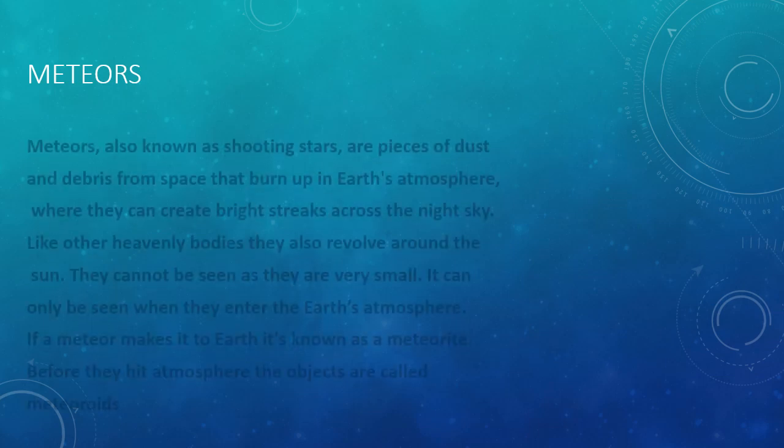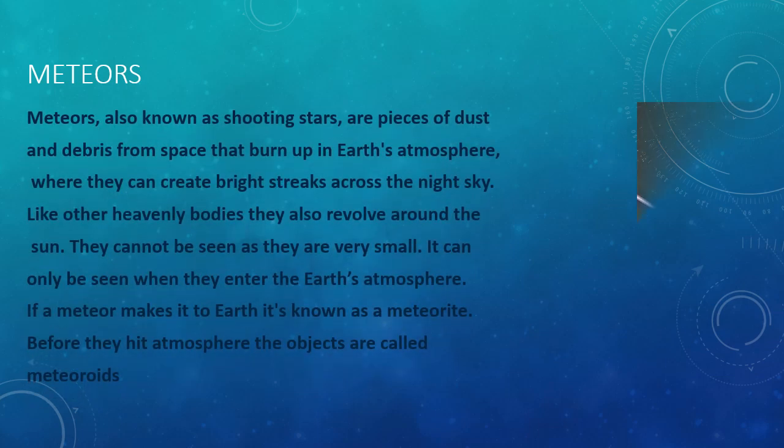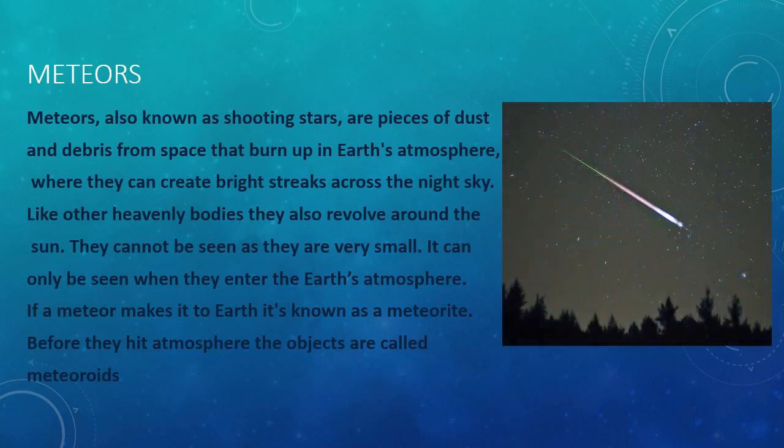What are meteors? At night, you must have seen some bright streak of light moving across the sky with great speed. These are called meteors. Meteors are also known as shooting stars, and they are specks of dust and debris from space that burn up in Earth's atmosphere and create bright streaks across the night sky. Like other heavenly bodies, they also revolve around the sun. They cannot be seen as they are very small. They can only be seen when they enter the Earth's atmosphere.